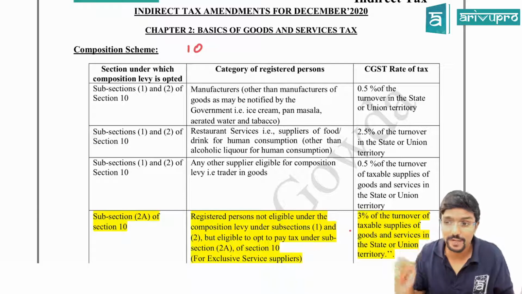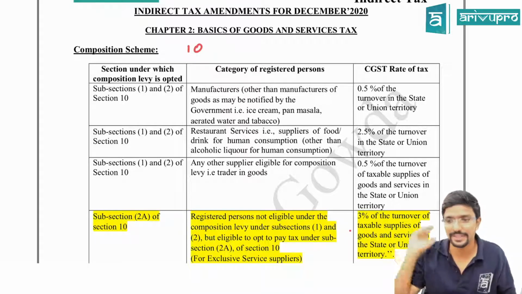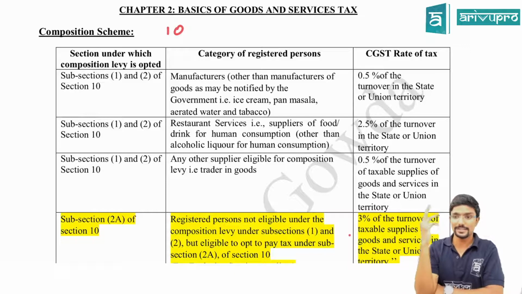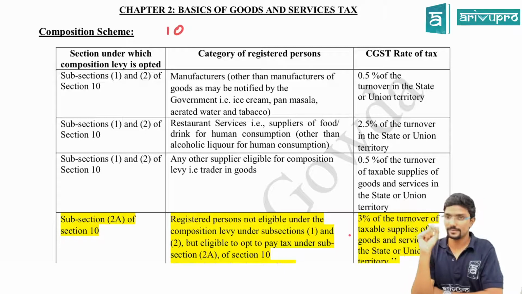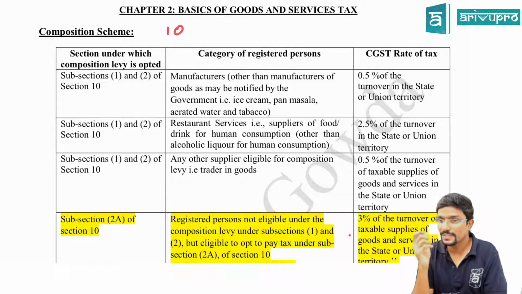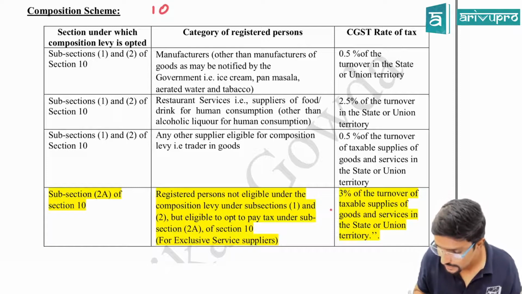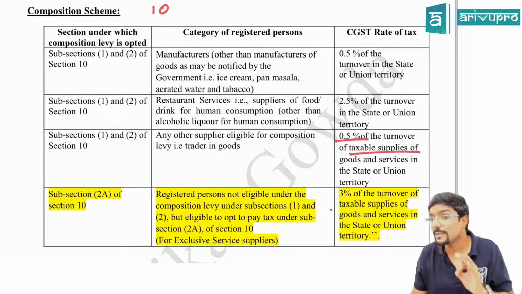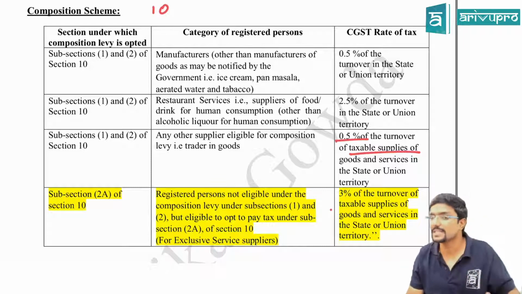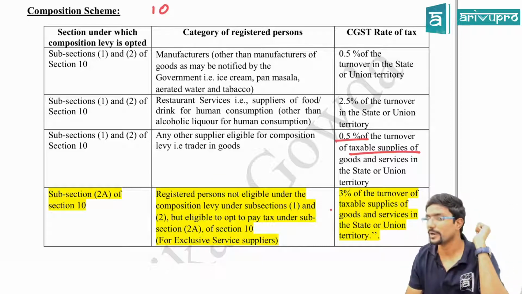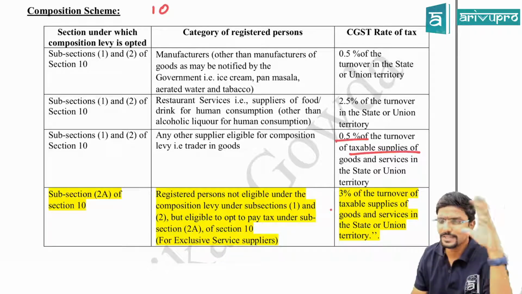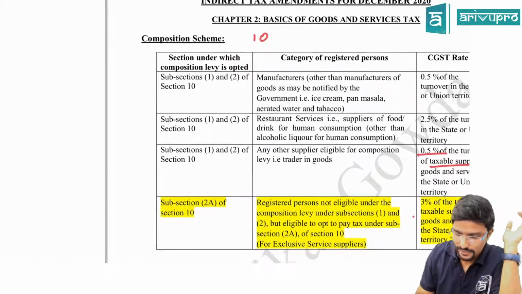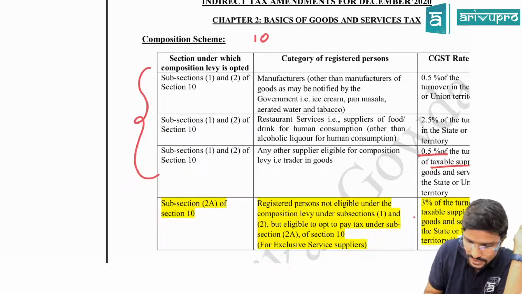Then it is 0.5% of taxable supplies, guys. This is important. Whereas in the first two cases, that is 0.5% and 2.5%, it is applied on your total aggregate turnover. If there is any exempt turnover, on that also we will apply. Whereas in the third case, that is trader, if you are a trader in goods, 0.5% will be applied only on taxable supply. Sir, if I am supplying anything which is exempt, on that turnover don't apply 0.5%. Clear?